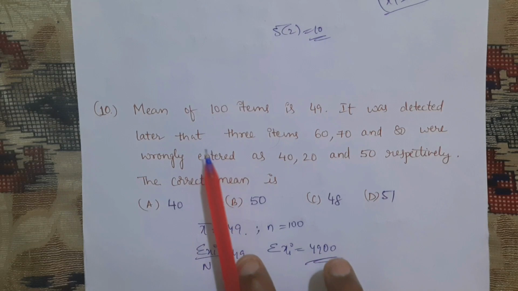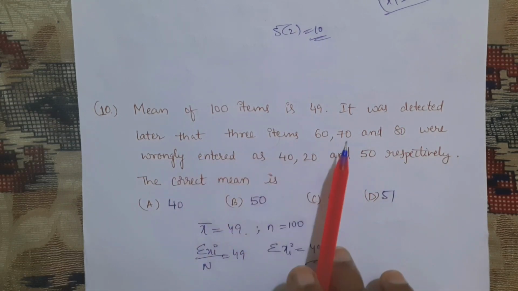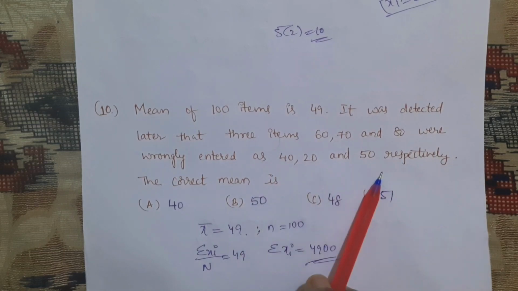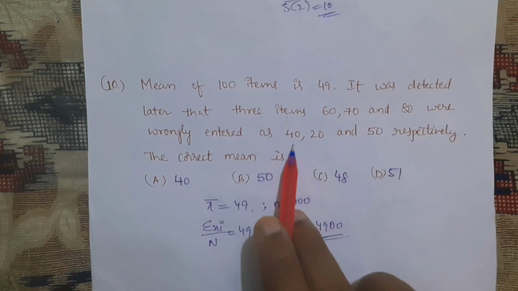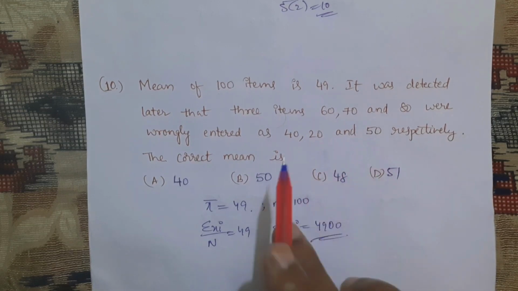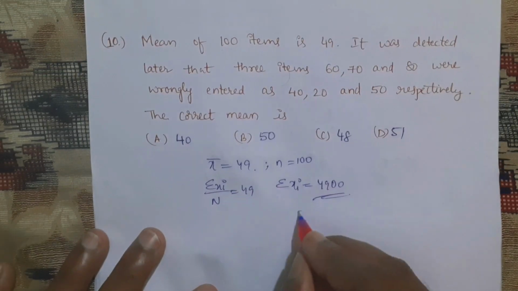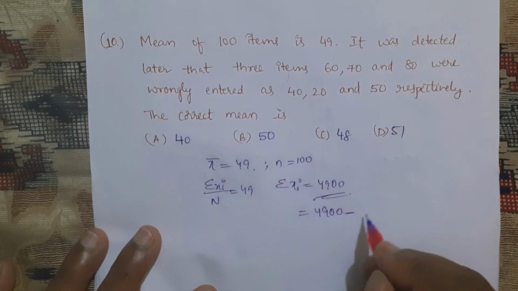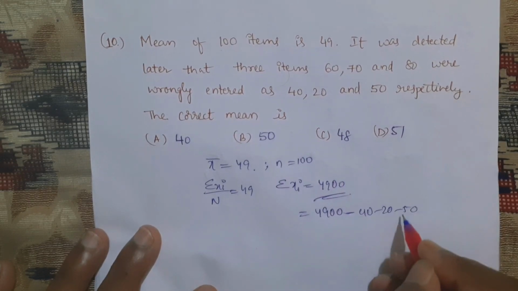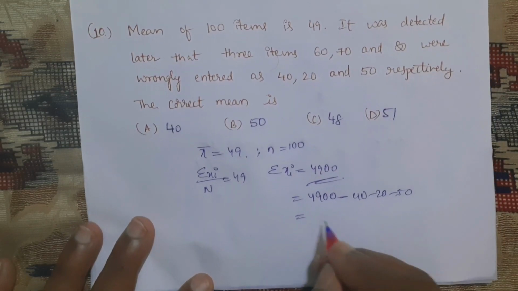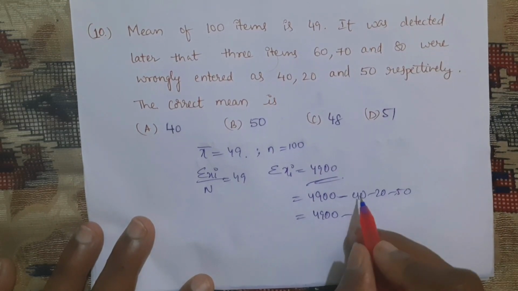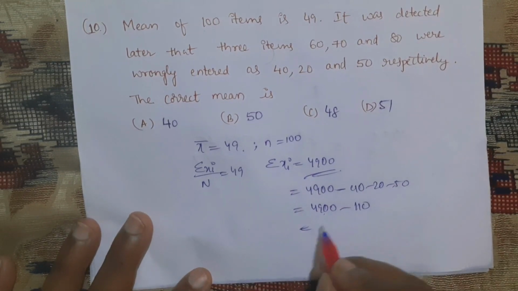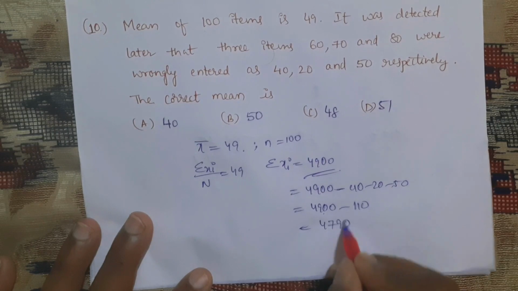So this is the sigma xi. But what they told, it was detected that 3 items 60, 70, 80 were wrongly entered as 40, 20 and 50. That means these are wrongly entered. That means first we will delete these and then we will add the correct ones. So from that 4900, first delete the wrongly entered ones, like 40, 20 and 50. If we delete those, what will you get? 4900 minus 40, 20, 60, 60, 50 is 110, which is nothing but 4900 minus 110 is 4790.